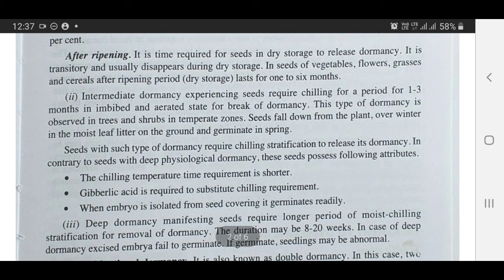Intermediate dormancy. Seeds require chilling for a period of 1 to 3 months in imbibed and aerated state for break of dormancy. This type of dormancy is observed in trees and shrubs in temperate zones. Seeds fall down from the plant, overwinter in the moist leaf litter on the ground and germinate in spring.